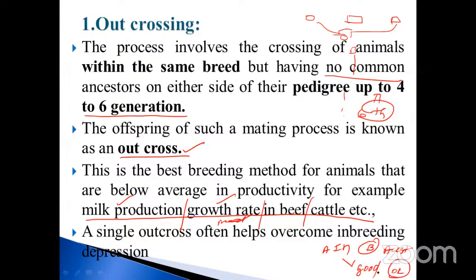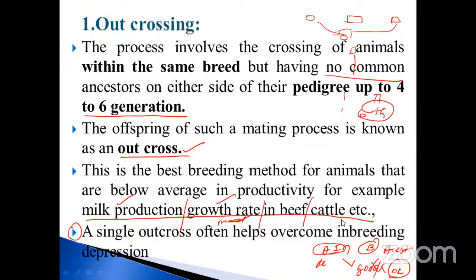But at the same time, sometimes in the first crossing itself the depression takes place, because any one of the selected parents has a depression. So the quality is also not as much as expected. Okay, my dear, that is very, very important. It is the drawback, the disadvantage of outcrossing.